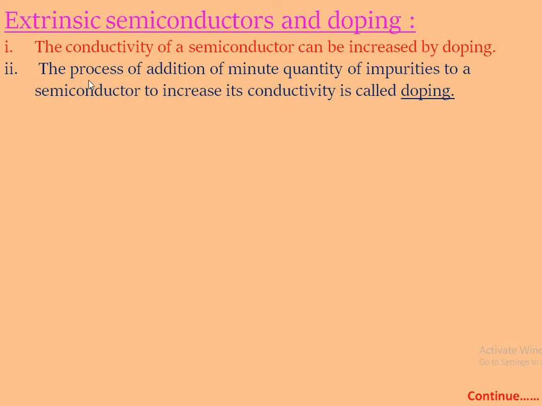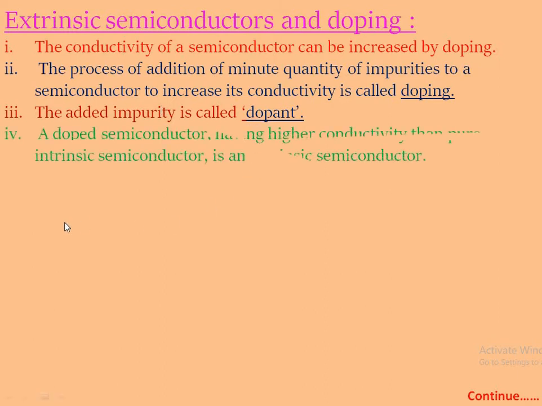Doping means the addition of a minute quantity of impurities to a semiconductor to increase its conductivity. The added impurities or substances are called dopants.